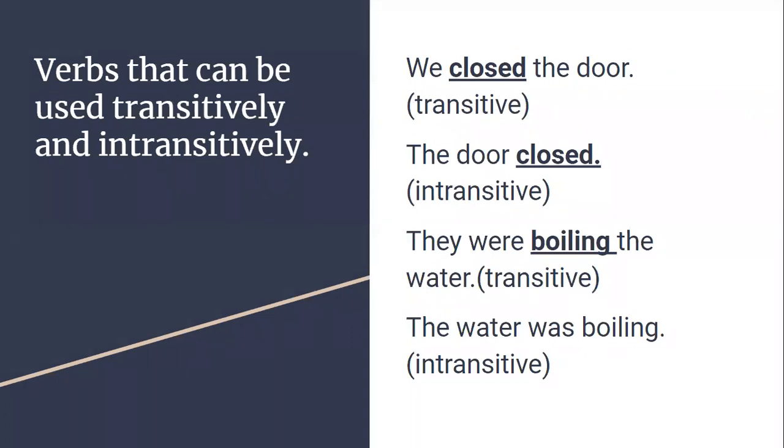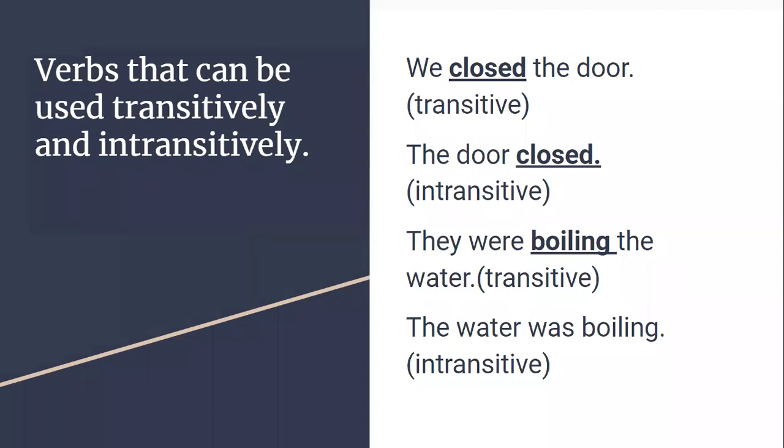Example: verbs that can be used transitively and intransitively. The meaning here is that depending upon the position of the verb, we change them into transitive and intransitive. We can change some words depending on the position of the verb. You see here, look at the screen. We closed the door. Just now I gave you the same example. Closed is followed by the door, so it is called a transitive verb.